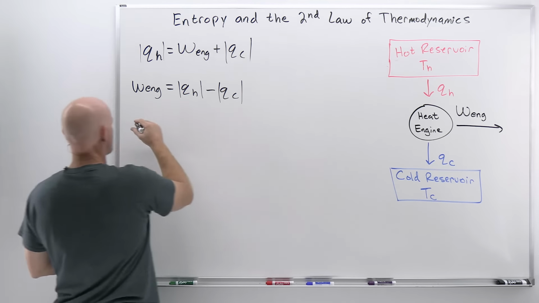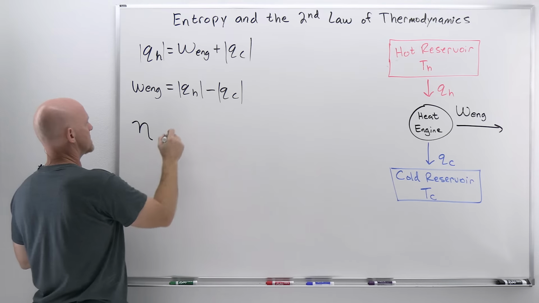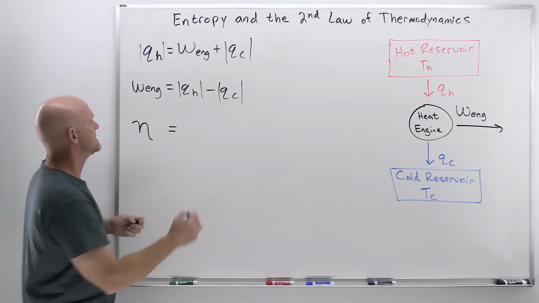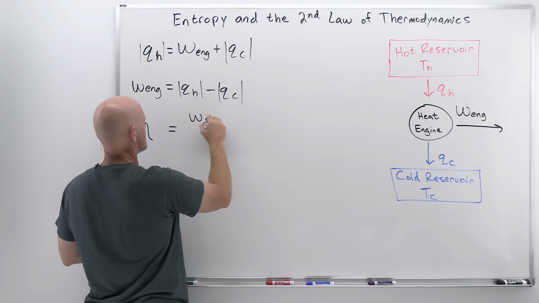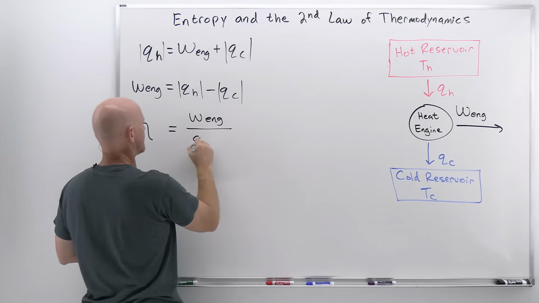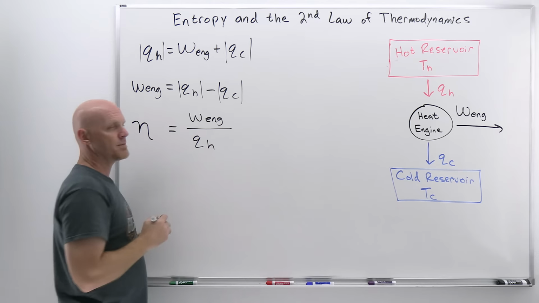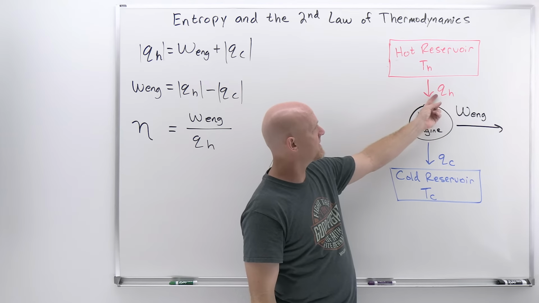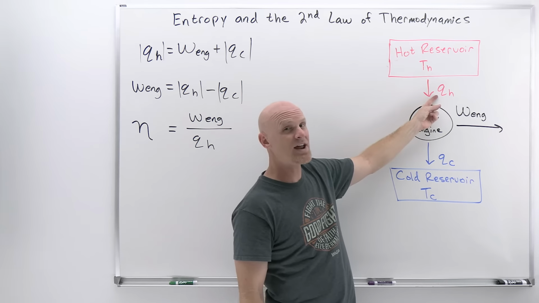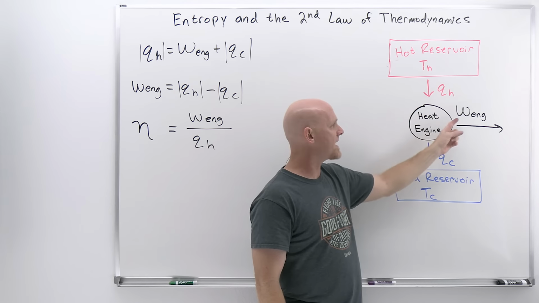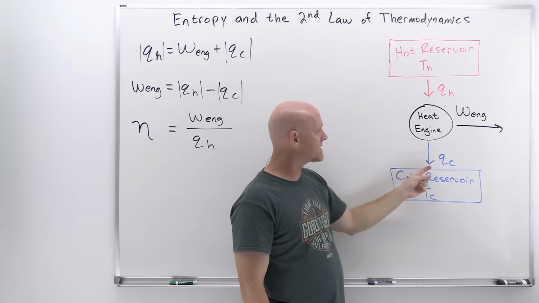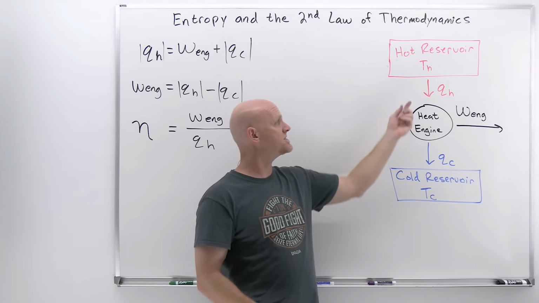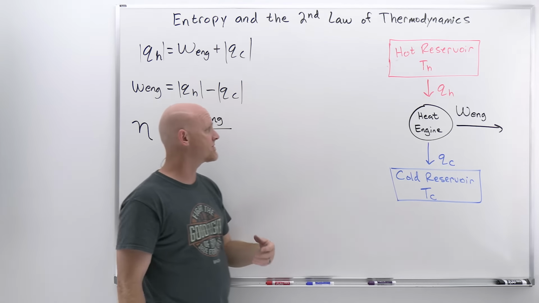And then we can come up with an expression for what we call the thermal efficiency, represented by the Greek letter eta here. So the thermal efficiency is a ratio of the work done by the engine relative to the amount of energy coming off that hot reservoir. So the greater the fraction of the energy you're pulling off that hot reservoir, that's kind of your energy cost, if you will, the greater the fraction of it that can go towards work being done relative to how much is being transferred to the cold reservoir, you're getting more work per energy cost, if you will, and that's why this is a measure of thermal efficiency.